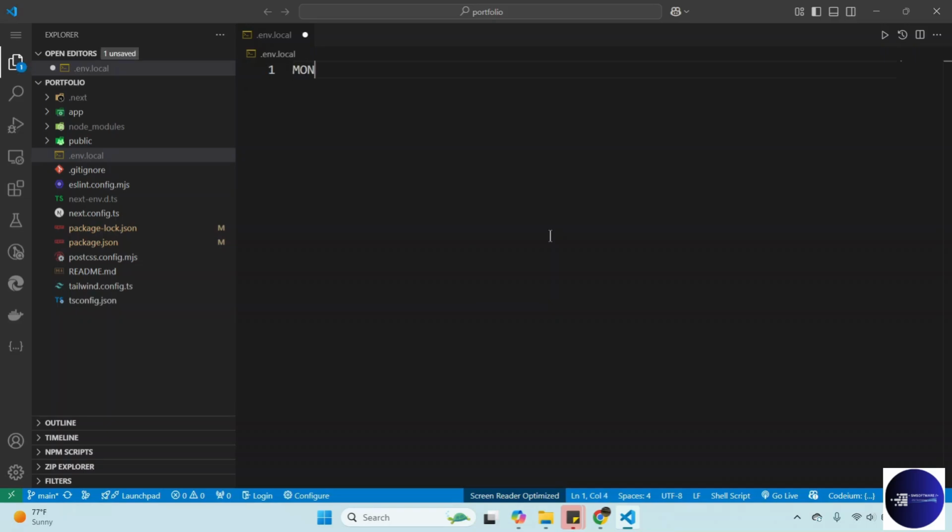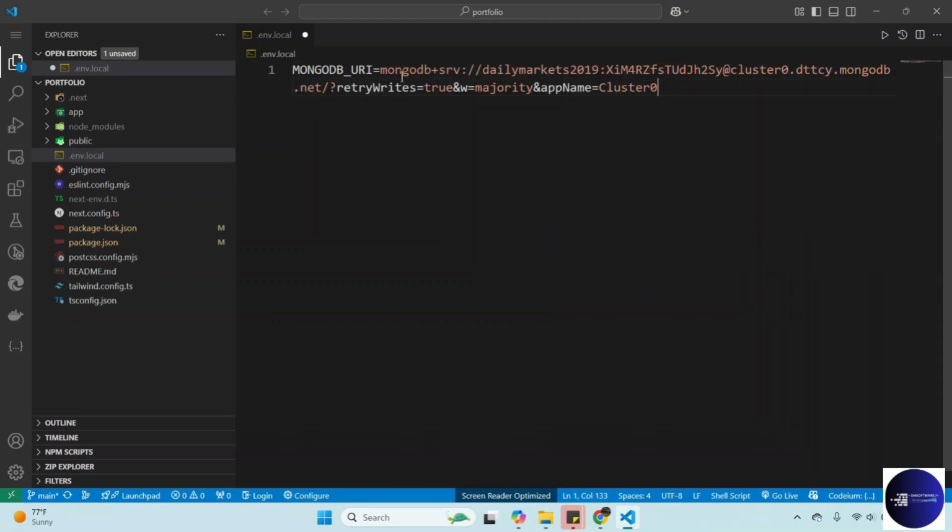So the variable we're going to call MONGODB_URI. You can call the variable anything, but just make sure that you remember the name so that when we are going to use it in our setup file. All right, so this is okay. Now we can see the URI. We got our username and then the password.